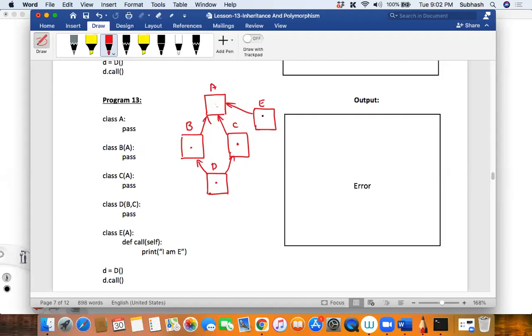Though it sees that there is a lower class over here and it has a call method, this D is not inheriting from E. Therefore, though there is a call method, this will not get resolved, and therefore this will result in an error. Is that clear?